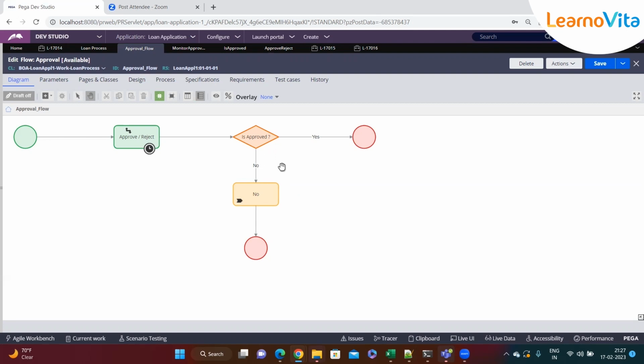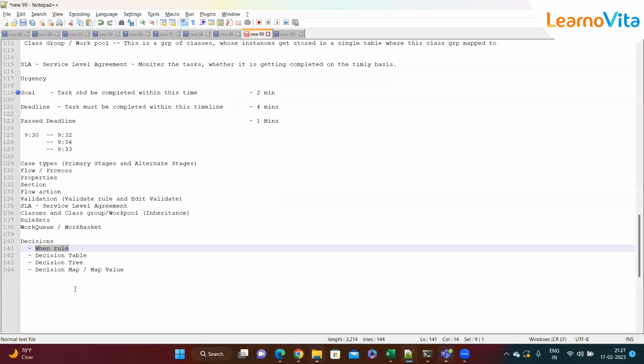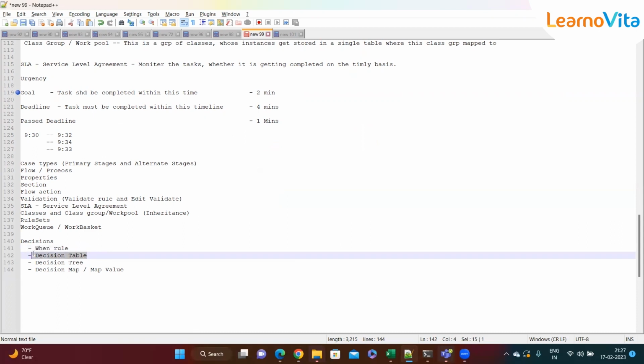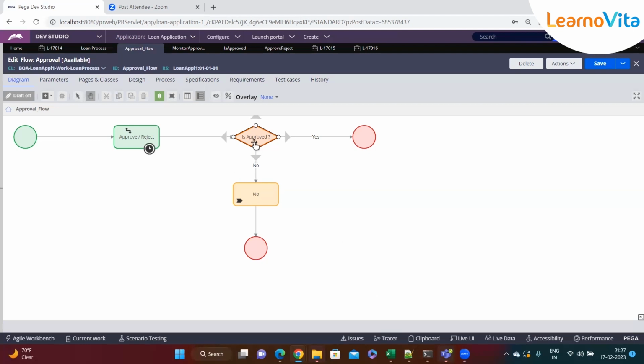Okay, so this is what we have seen about the when rule. We have a different type of decision rule, which is the decision table. So how can we use that? So now